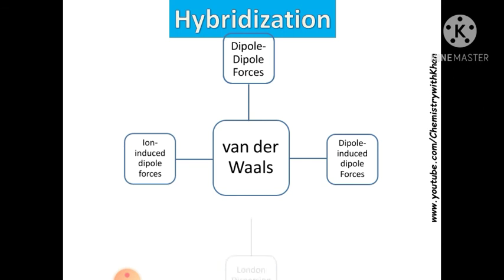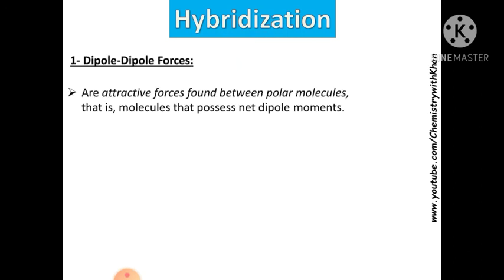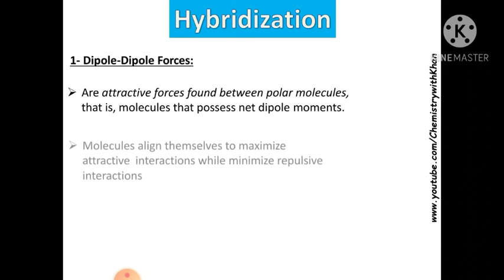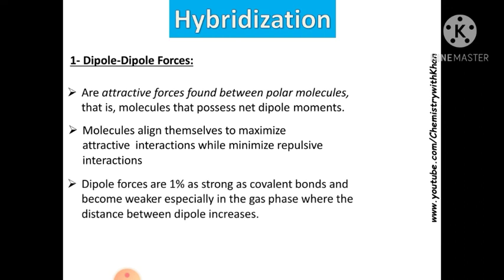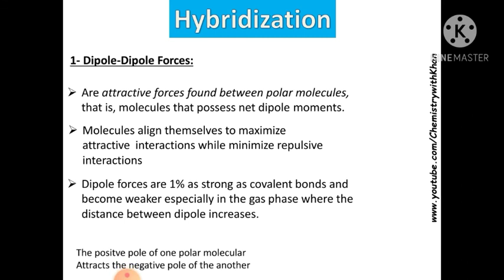So when we discuss dipole dipole forces, they are attractive forces found between polar molecules, that is, molecules that possess a net dipole moment. Molecules align themselves to maximize attractive interaction while minimizing repulsive interaction. Dipole forces are 1% as strong as a covalent bond and become weaker, especially in the gas phase where the distance between dipoles increases. The positive pole of one polar molecule attracts the negative pole of another molecule. Simply, you can say that the positive will attract toward negative and the negative will attract toward positive. Like this. Negative attracting toward positive.